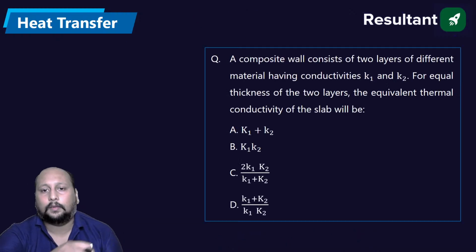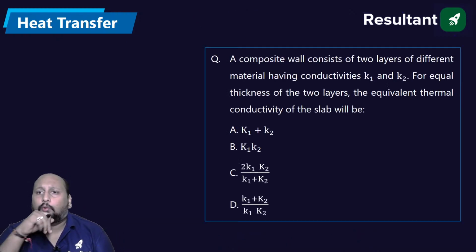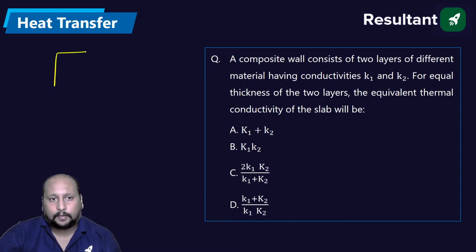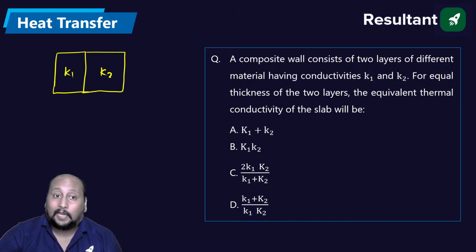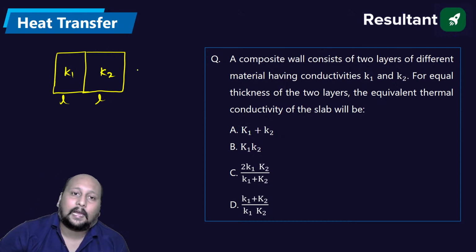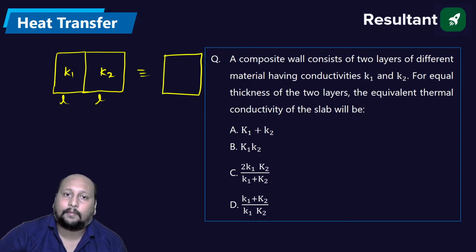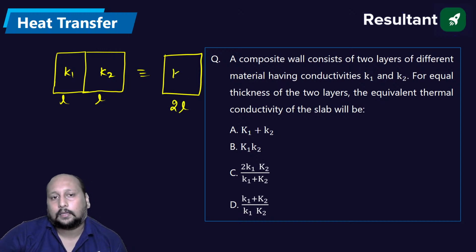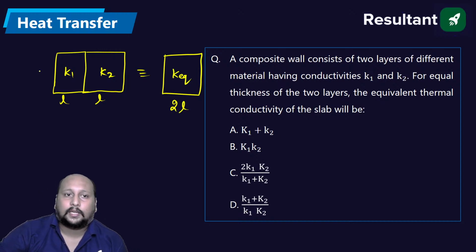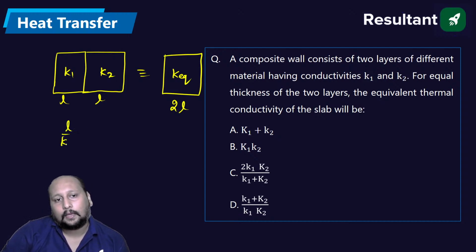Next question. A composite wall of two layers having different materials. मान लीजिए यहाँ पे there are two bodies having a thermal conductivity of K1 and K2, equal thickness. What will be the equivalent thermal conductivity? Let's say we have this as a single body having a thickness of 2L, having this as K equivalent. Cross section area will be same in both the cases. So we can say over here, what will be the resistance? L by K1 into A, L by K2 into A.